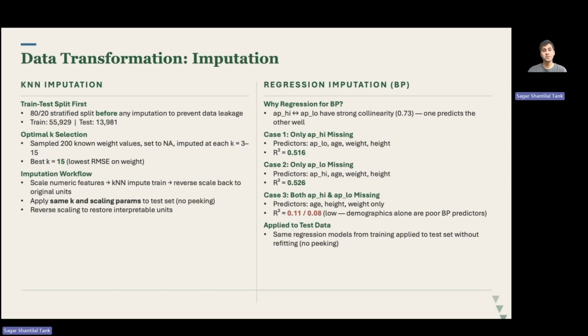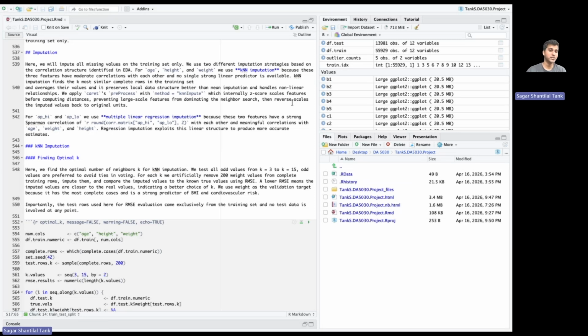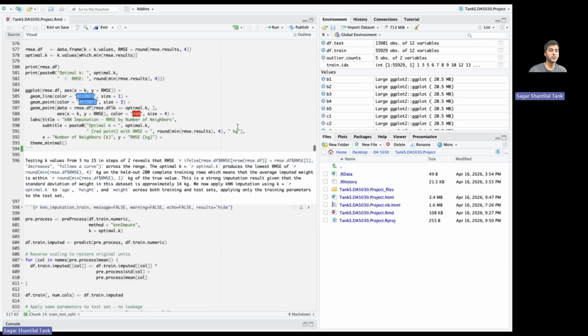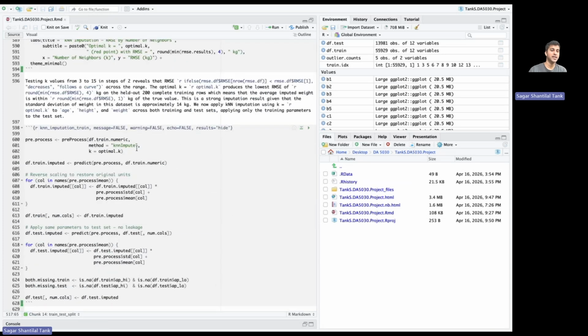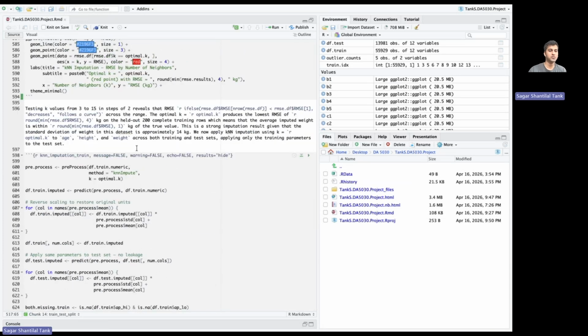For my data transformation, since the data had no native missing values, I salted 10% of age, weight, and systolic blood pressure to validate my imputation strategy. For age, height, and weight, I used KNN. We'll take a look at the KNN imputation here. So let's go to the code. For my KNN imputation, I have divided it into 2 steps. First is finding the optimal K, and then KNN imputation of the missing values.